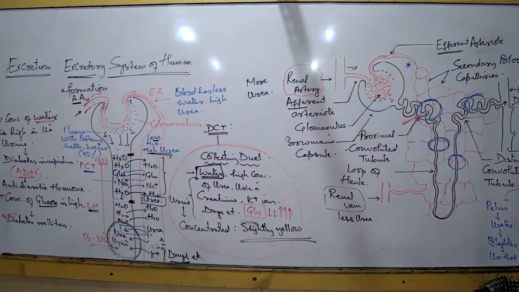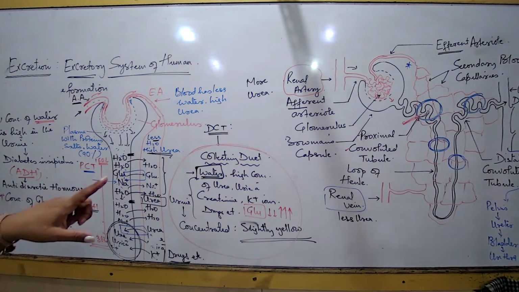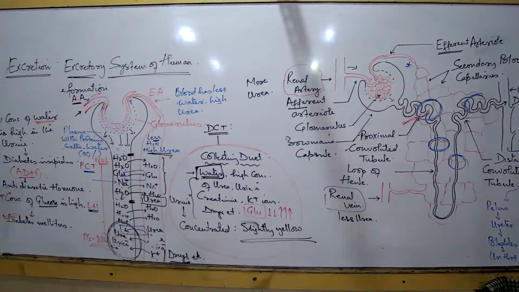Not more than that, maximum 3 liters. Absolutely not more than that. It is not a concept that the more we drink, the more our body is flushed out. No, the kidneys cannot take that much pressure. So if a person is drinking 8 liters of water, is it possible? Can a person drink? Yes, it can happen. Not a problem. The entire day he or she is just drinking water. But the problem is that instead of getting cleaned up, the kidneys will start functioning abnormally.